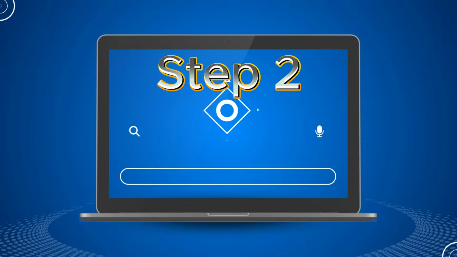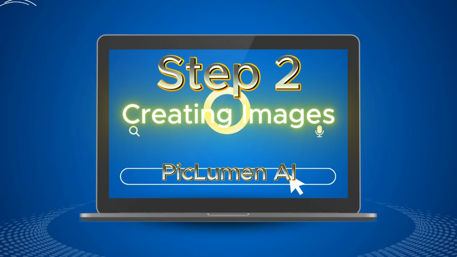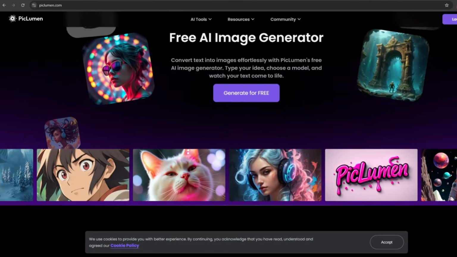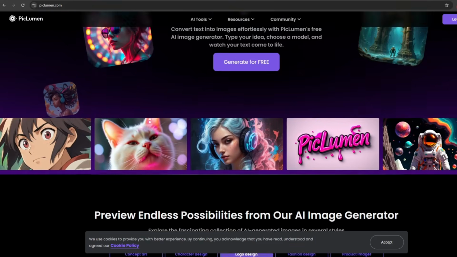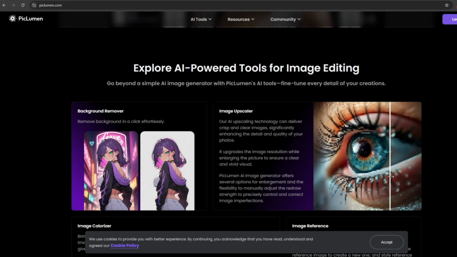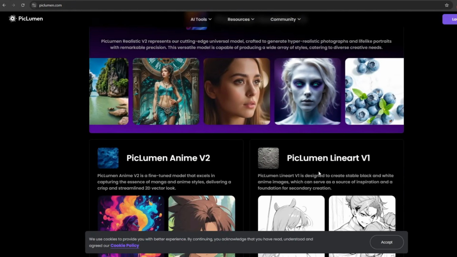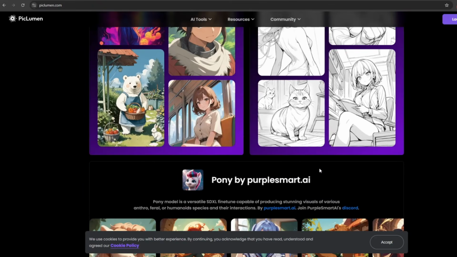Step 2. Creating images. To create the images, we'll use PicLumen AI. PicLumen AI is a powerful image generation tool that transforms text prompts into stunning, high-quality visuals. Known for its wide range of styles, from hyper-realistic to anime and digital art, it delivers impressive detail and accuracy.